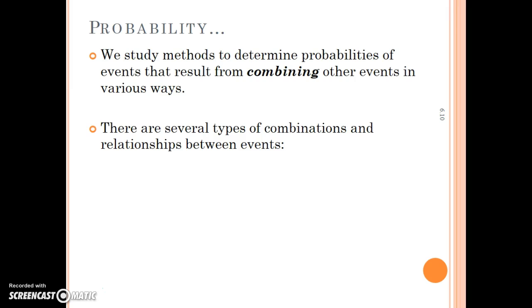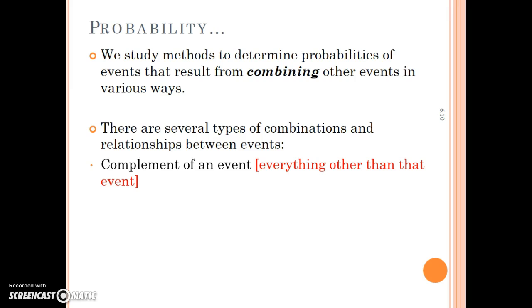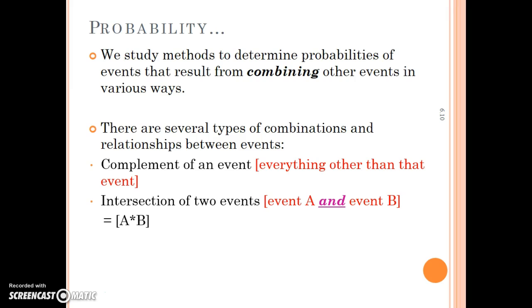So we study methods to determine probabilities of events that result from combining other events in different ways. Those combinations and relationships look like either the complement of an event, which is everything other than the event. Let's say we wanted to roll even numbers on our dice. Well, the complement of that would be all of the odd numbers. The intersection of two events. Let's say we had event A and then event B. What if we wanted to choose a female out of the classroom and then we needed to choose another female or maybe a male? So that's the intersection of two events.